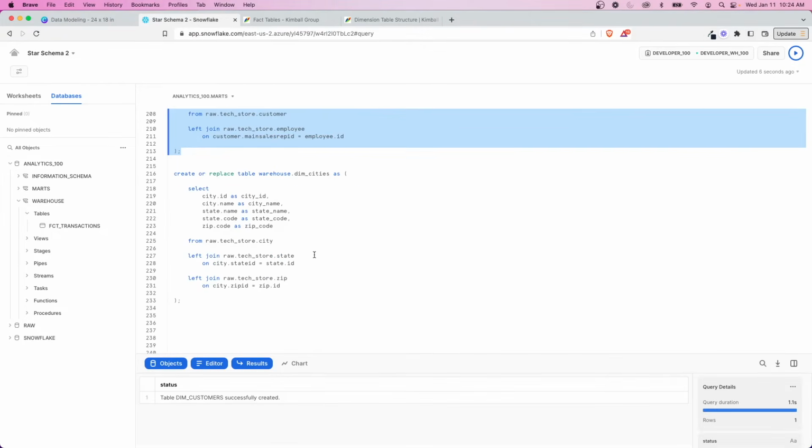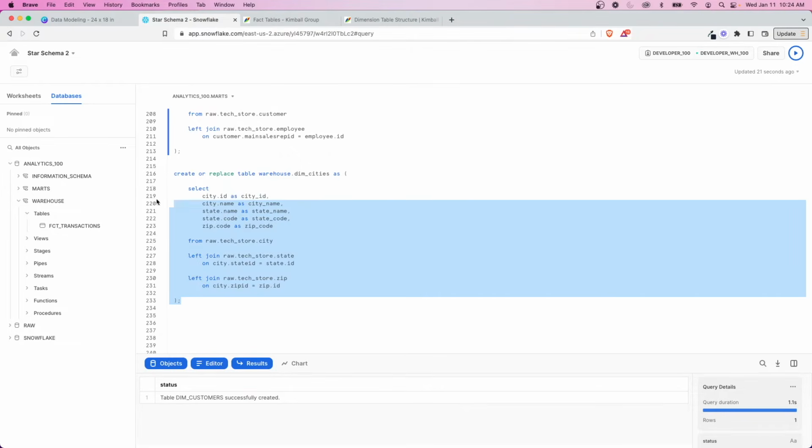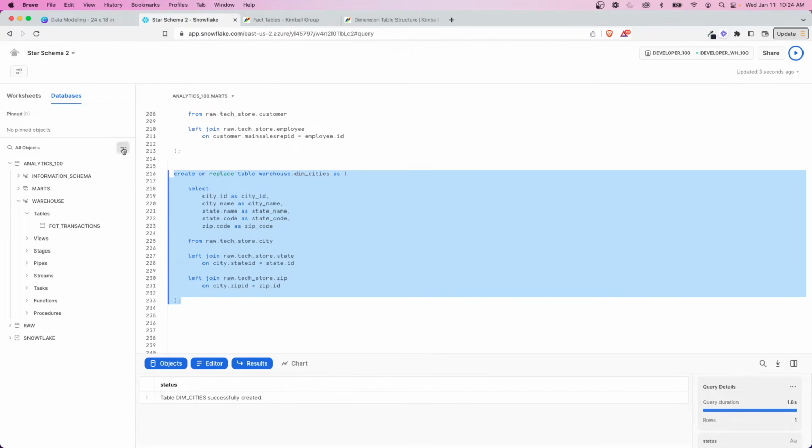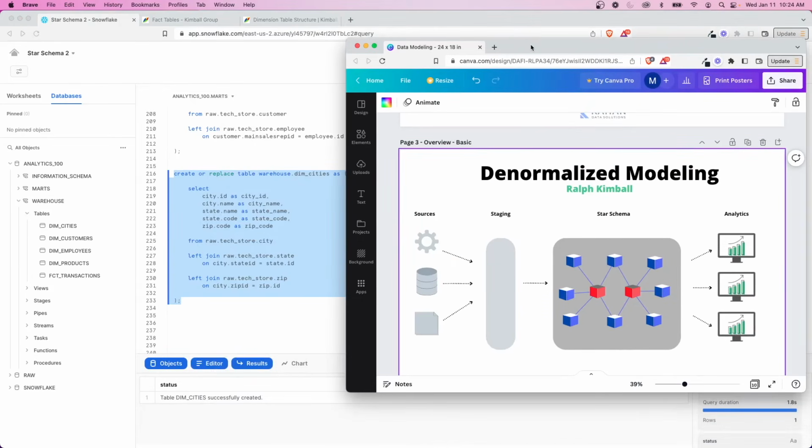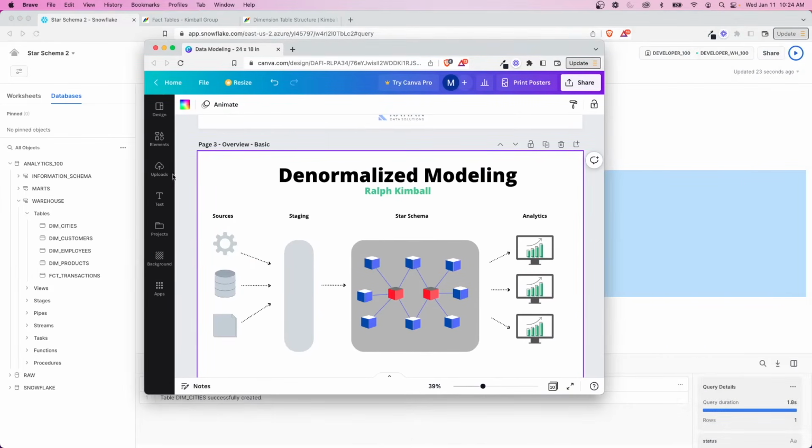The last dim table here is dim cities, which maybe we could have called dim locations. But in this case, again, we're going to flatten this by joining state and zip so that all of this shows up in one table rather than us having to join multiple times. All right, so dim cities is created. Let me refresh this and let's see what we got. I'll put this side by side here. So if we look here, we have fact transactions, which would represent this here, dim customers, employees, products, and cities. And that would be these guys around it.